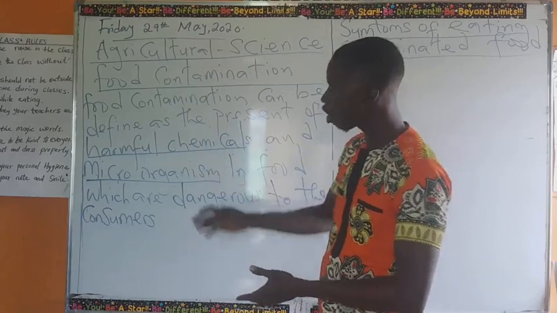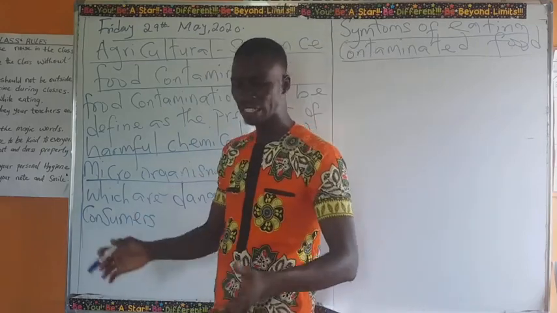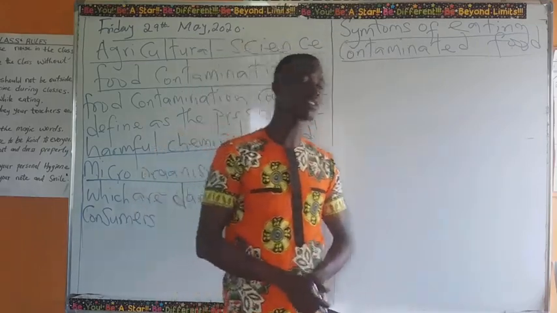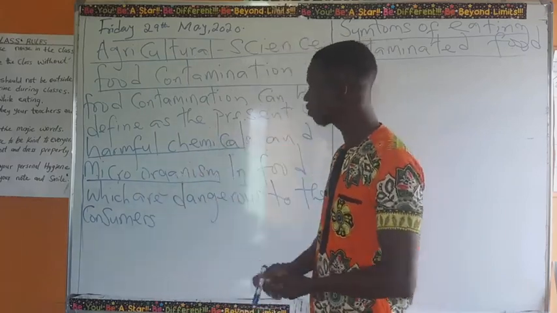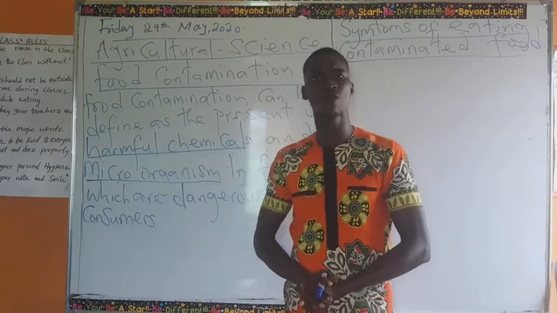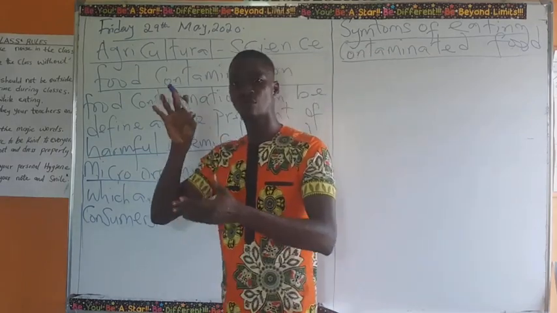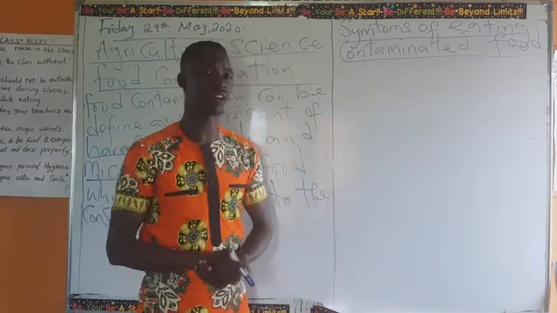Now we have the microorganisms that are present in our food. We have the microorganisms that also cause food contamination. The reason why we have these microorganisms is because some flies have landed on that food.